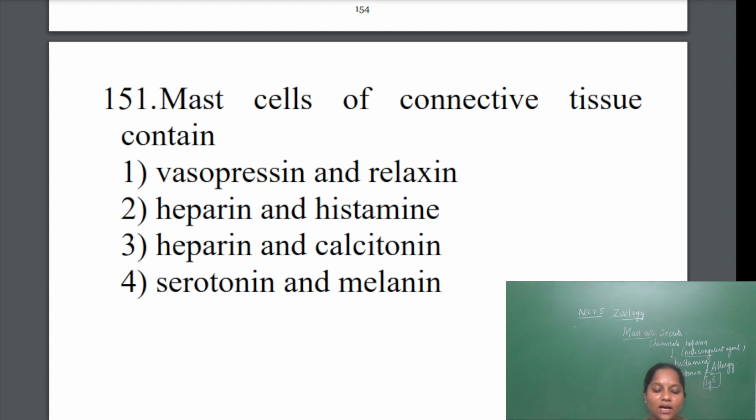Heparin and histamine are the chemicals that are secreted by the mast cell. Then heparin and calcitonin. Heparin is an anticoagulant but calcitonin will help in maintaining calcium metabolism. Serotonin and melanin. Serotonin is a chemical, but melanin is a pigment secreted by melanocytes under melanocyte stimulating hormone. So the answer will be the second one, heparin and histamine. Next one.